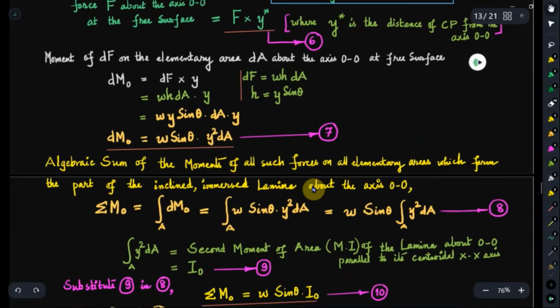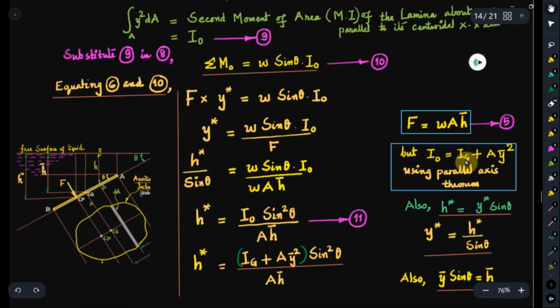We are going to replace I naught by that expression, because very often for different laminas in numerical problems, we know the moment of inertia of the lamina about its own centroidal axis parallel to the free surface. So Ig we know, so we can straight away substitute that. So this I naught we will replace in terms of Ig by using the parallel axis theorem. Please substitute that. Along with that, this y star, we know that h star is equal to y star sine theta, so y star now we can replace. For our convenience, we have introduced the references y, y bar and y star.